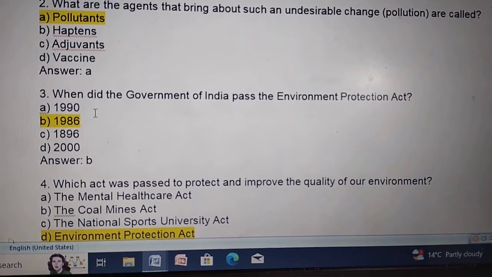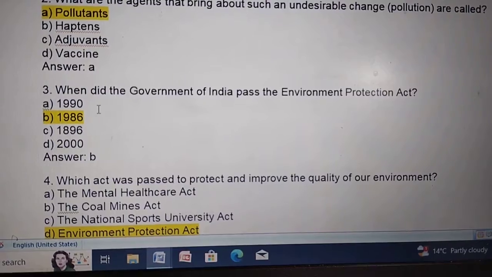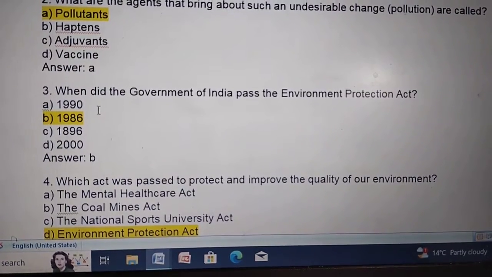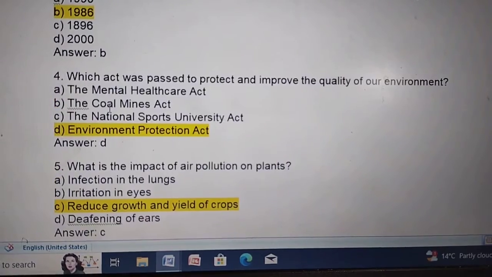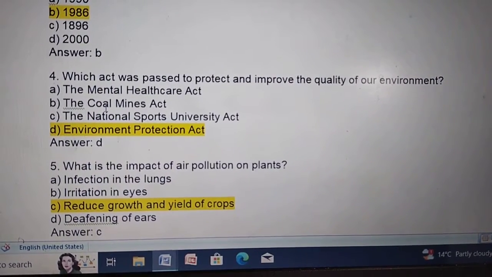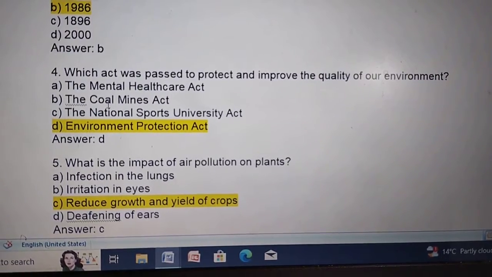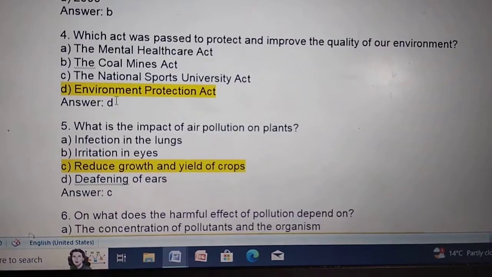3. When did the government of India pass the Environment Protection Act? In the year 1986. 4. Which act was passed to protect and improve the quality of our environment? The act is the Environment Protection Act.